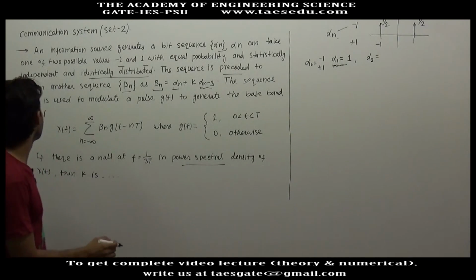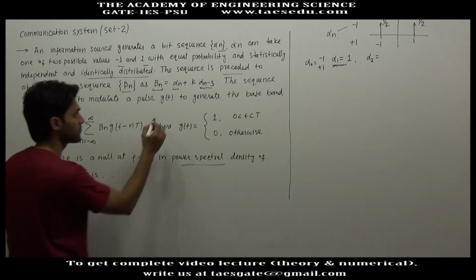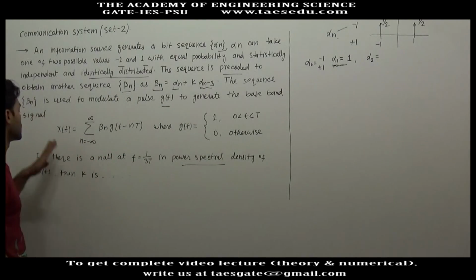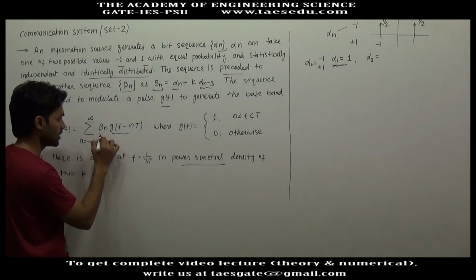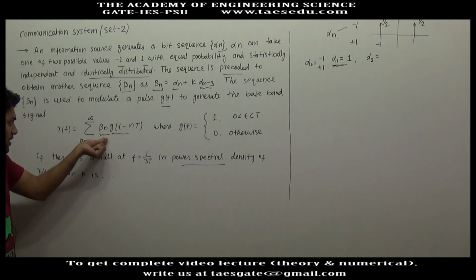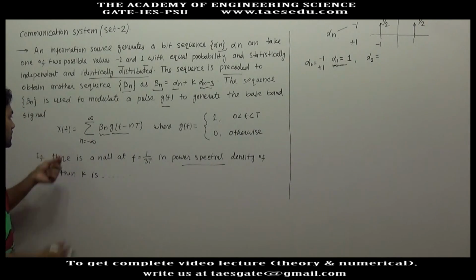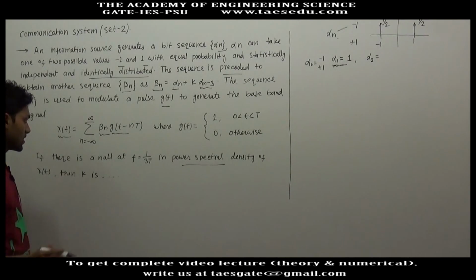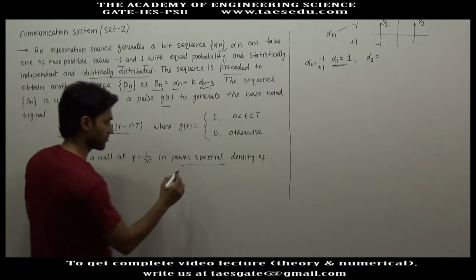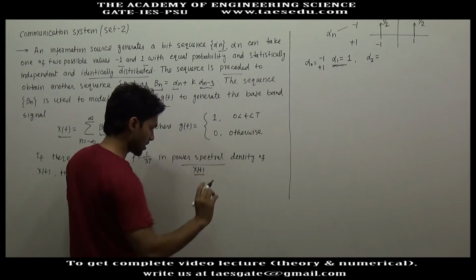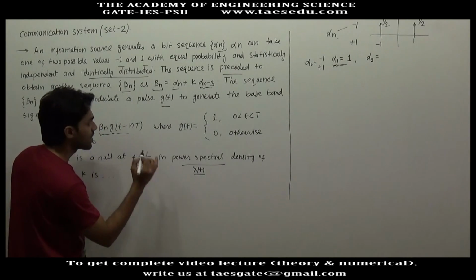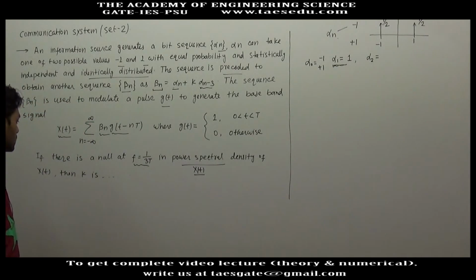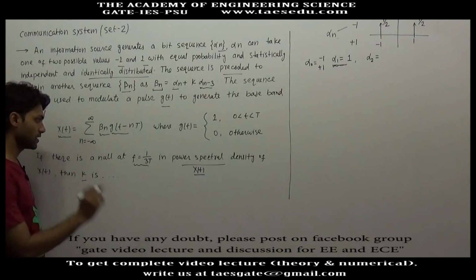Now the sequence Bn is used to modulate a pulse Gt to generate a baseband signal Xt. So we have Xt which depends upon Gt and Bn, and Bn is a random variable, so Xt will also be a random function, and it is given in the question that in the power spectral density of Xt, we have a null at frequency 1 divided by 3T. Then we have to find out the value of k.